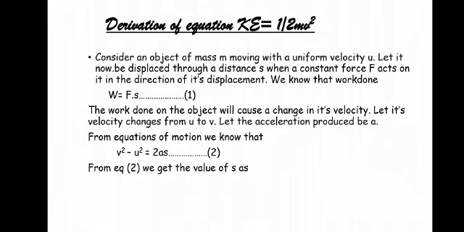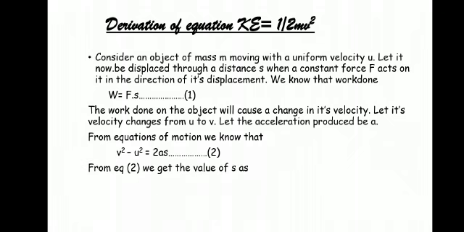Now in the first equation, instead of s, we will substitute this value, v square minus u square by 2a. Before that, we know that F is equal to ma, mass into acceleration. So now we are substituting the values of F and s in the equation W is equal to F into s.